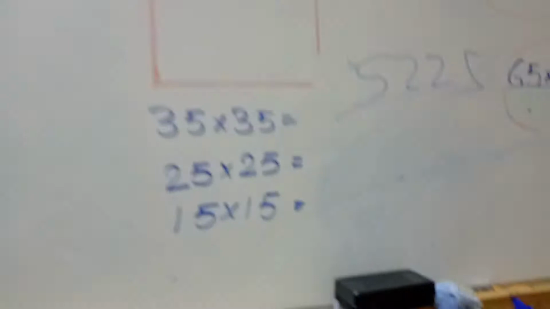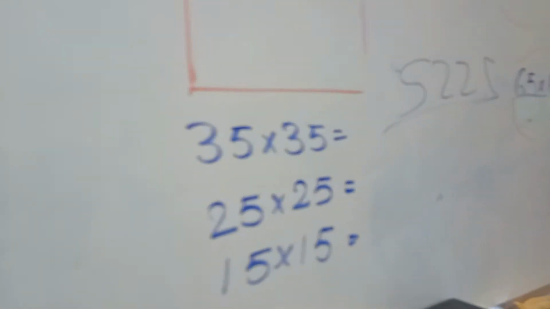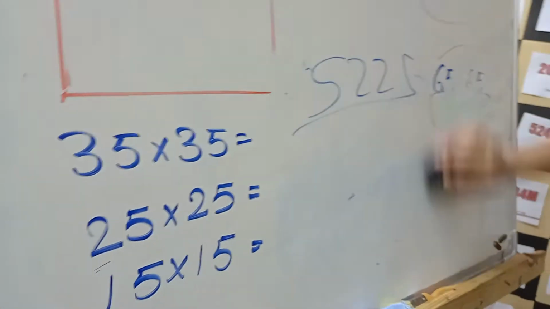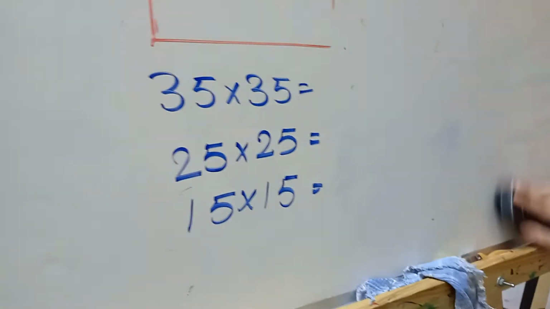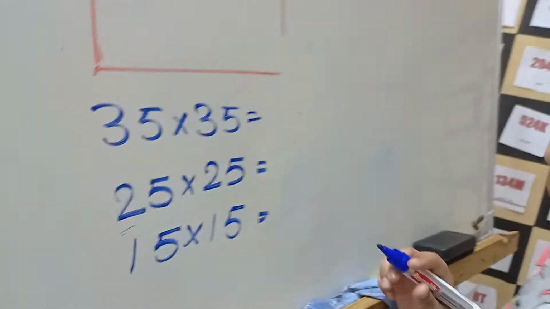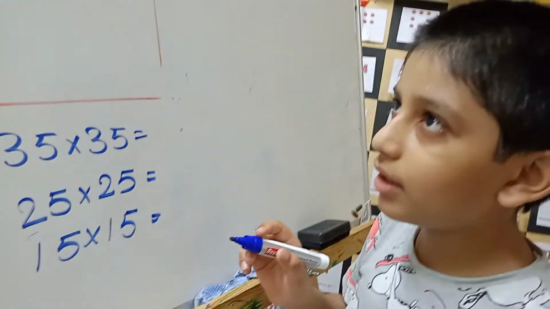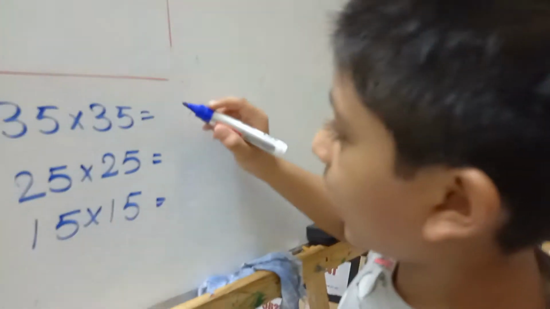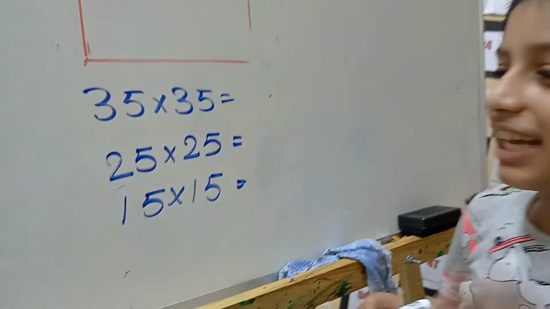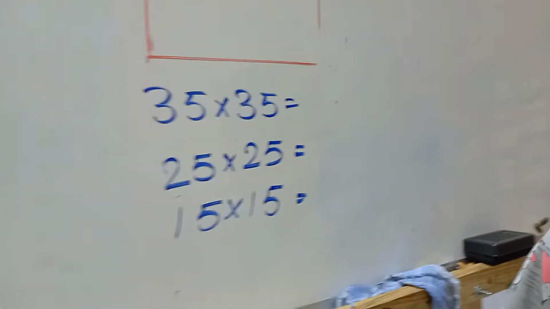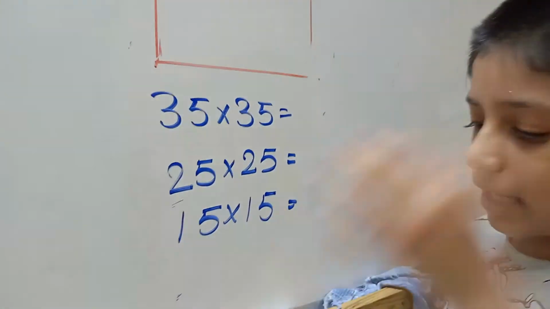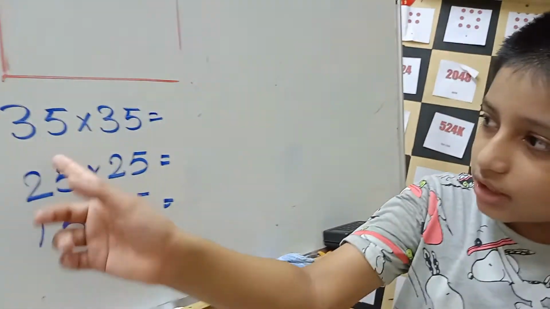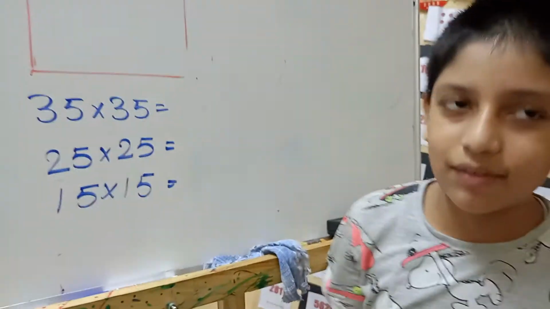So now for the end, let's wrap it up. I'm going to erase all this and I'm going to explain right here. 35 multiply 35. So our answer is, wait 1 second. Guys, this question I will try to do mentally. Okay guys, so the answer of the first question I will say.